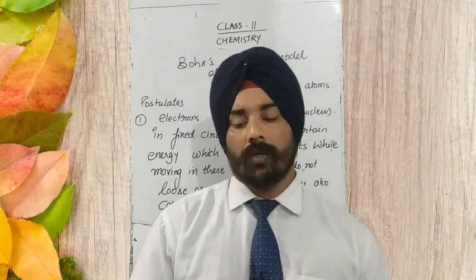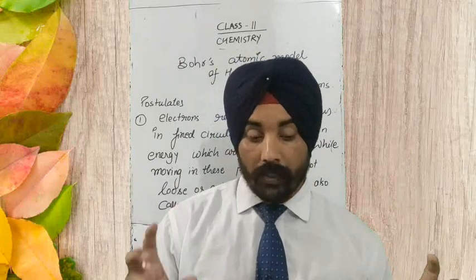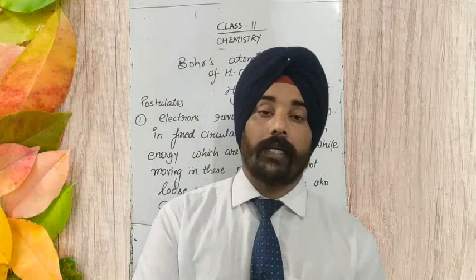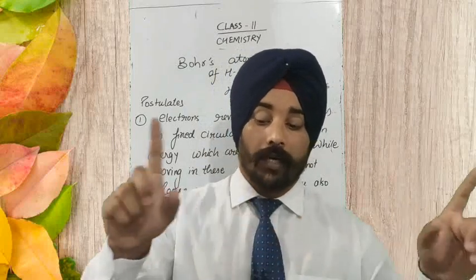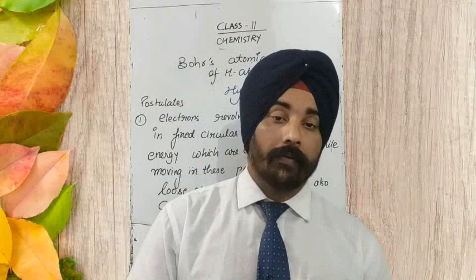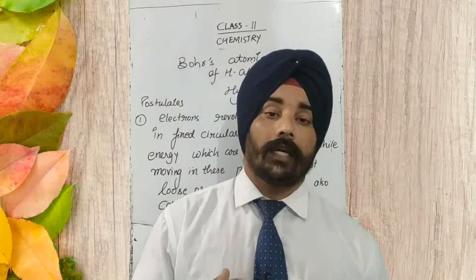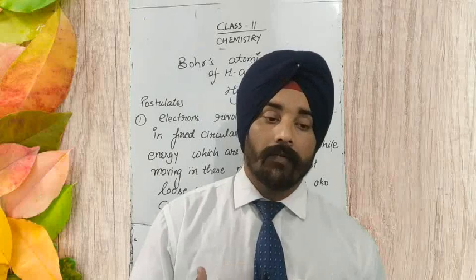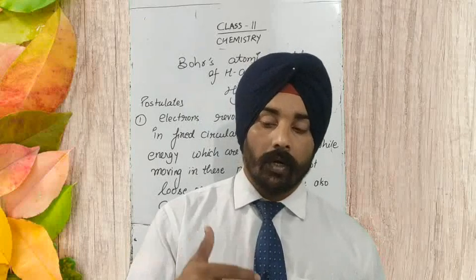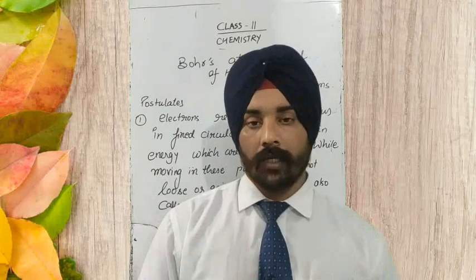Neil Bohr's theory has given the quantitative idea of how to calculate the radius of the orbit, and he has also given the idea of how to calculate the energy of a shell in which electrons are going to revolve around the nucleus.